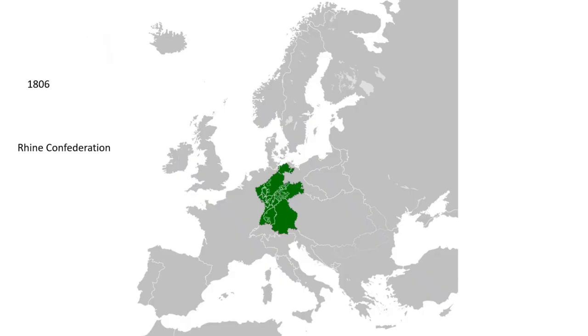Then we come to 1806, where Napoleon defeated all these 250 German kingdoms and instilled a sense of nationalism in them and made the Confederation of the Rhine. The Rhine Confederation was a confederation. Confederation means a weak union of weak states, right? So Napoleon created this Rhine Confederation from 1806 till 1813 when he was finally defeated by Austria.